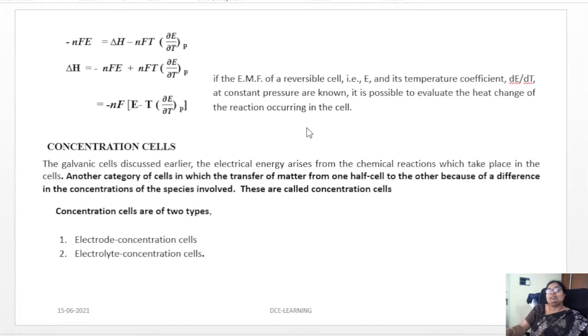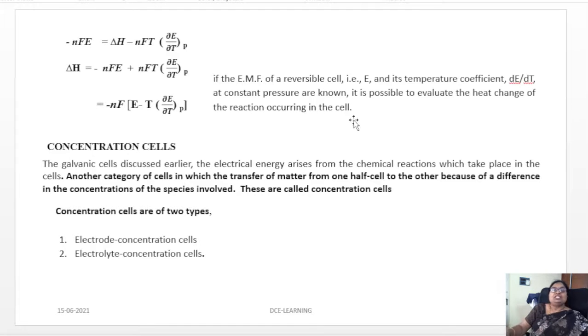In these cells, the electrical energy can be produced due to the difference in the concentration of either the electrode or the electrolyte. These are all what we call concentration cells.